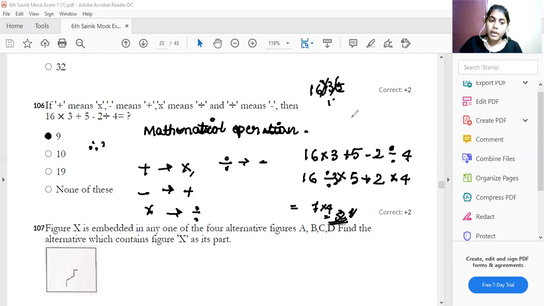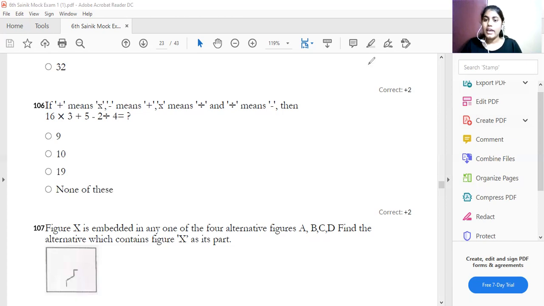Apply BODMAS rule and start solving the question. So which one you will get? You will get option 9. Simplify the answer. Okay, 16 by 3 and then 5 into 16 by 3. Find out that answer, and then 15 into 2, 30 into 2, and then 2 into 8, that is 4, and finally get the answer. You will get option 9. Therefore, option A is your answer. This is how you have to solve.